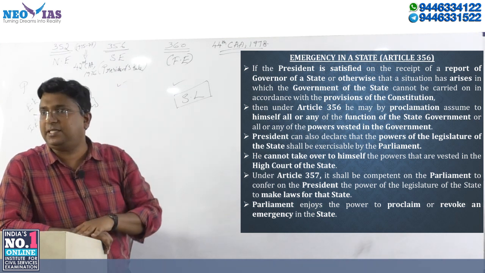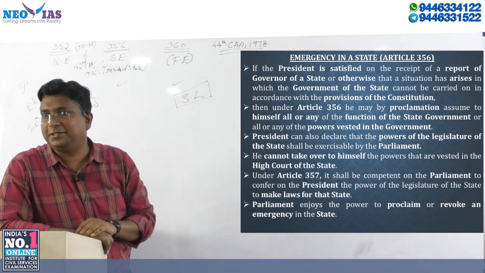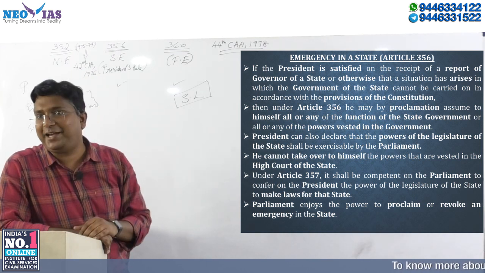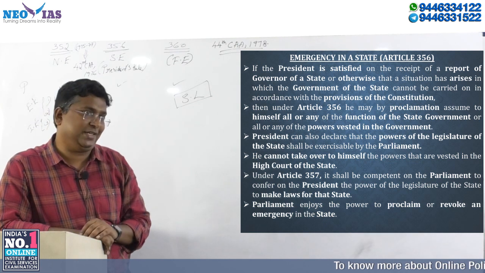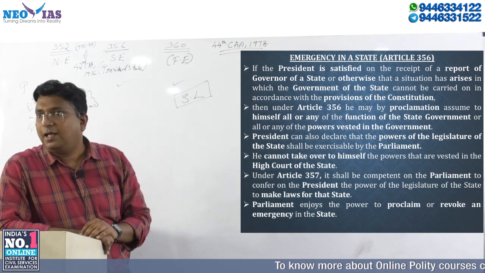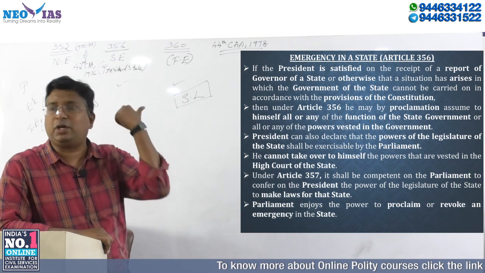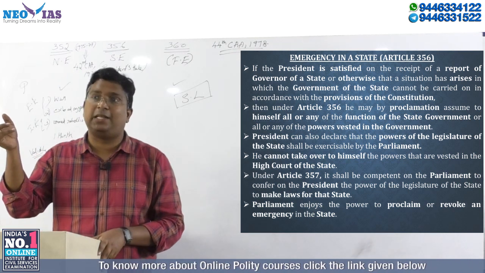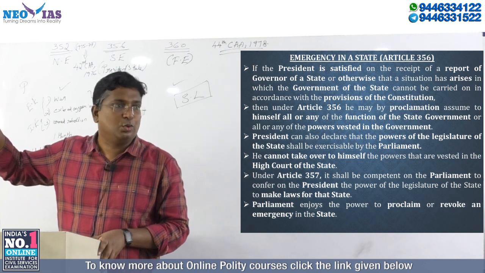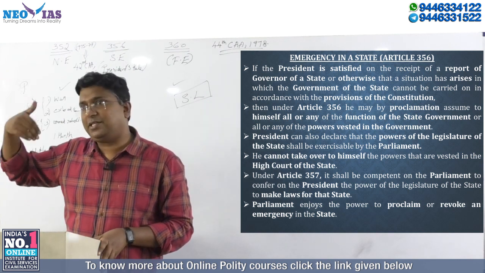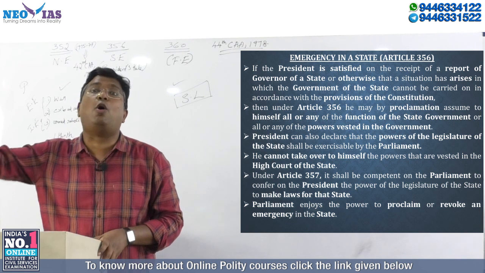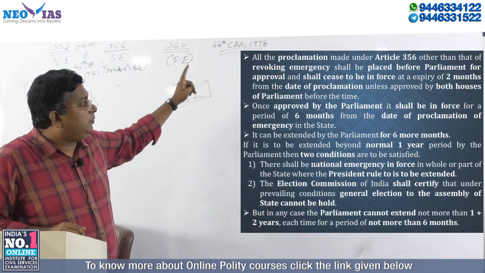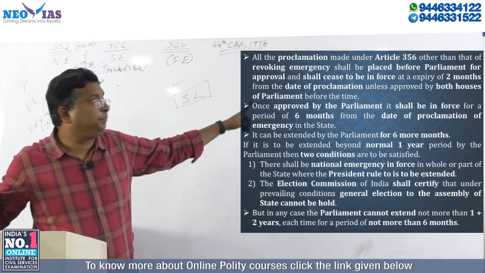Once the president has proclaimed the emergency, it has to be continued, no? So for the continuance of the emergency, whose approval is required? Parliamentary approval is required. Similarly, the Parliament also has the power to revoke that state emergency. So here you have to make a comparison between the parliamentary power to revoke the national emergency and the state emergency, and the time period, how long it will be valid also. Okay, we'll see that. Now, very interesting, there's a difference.